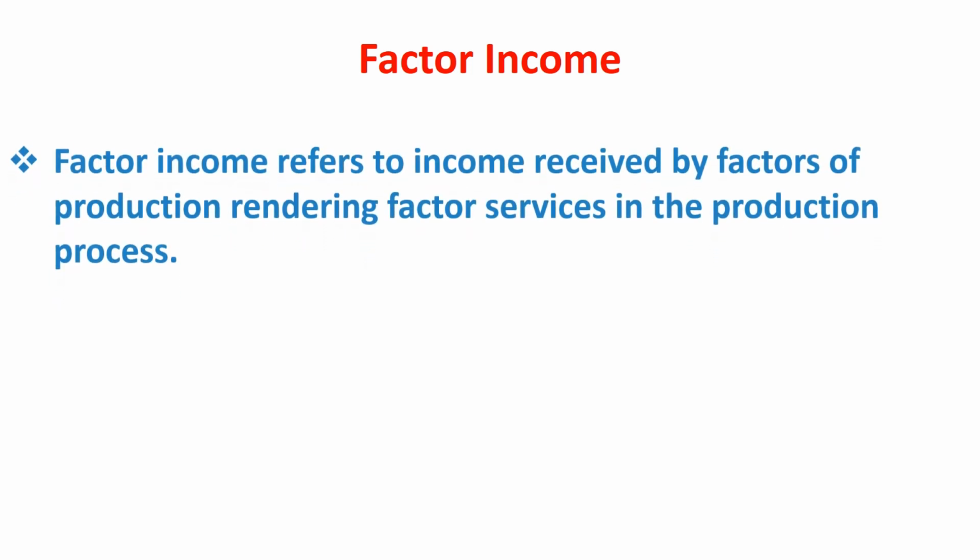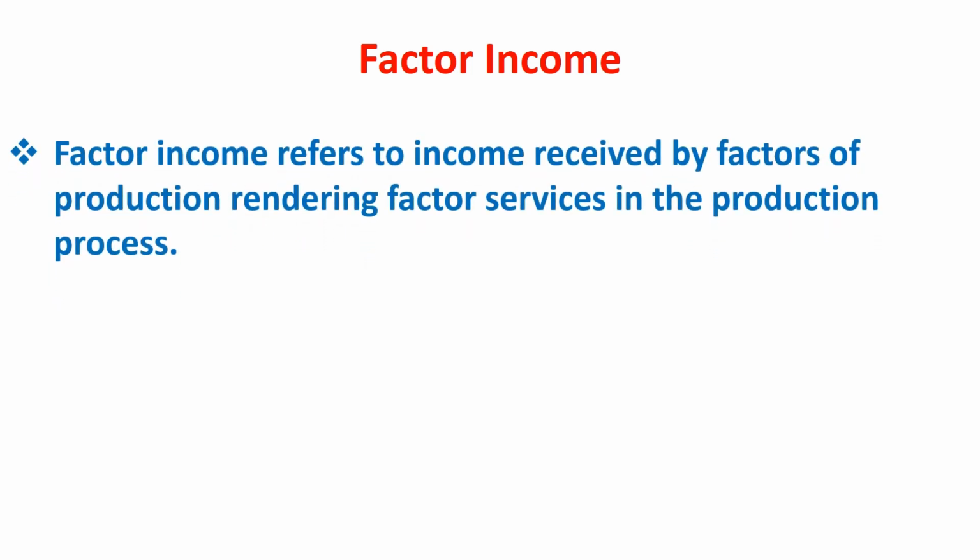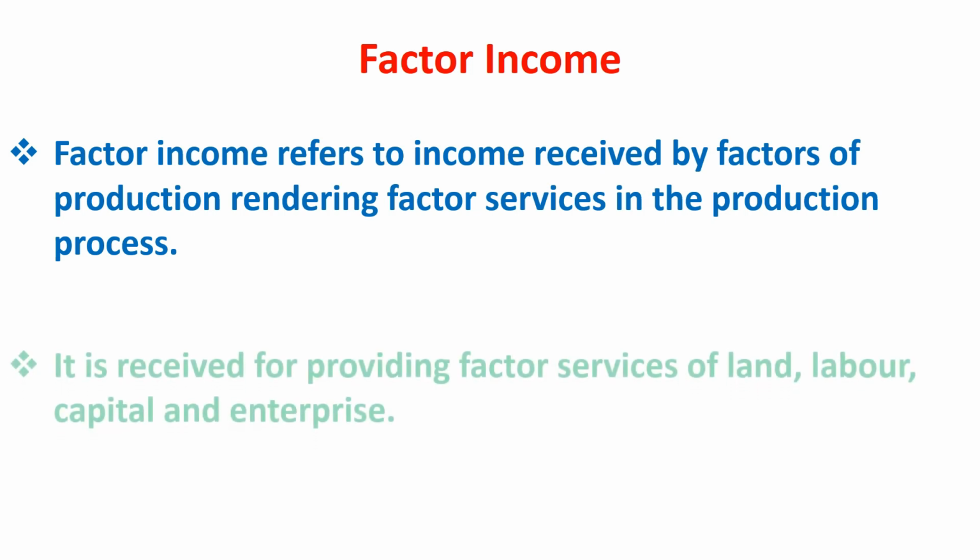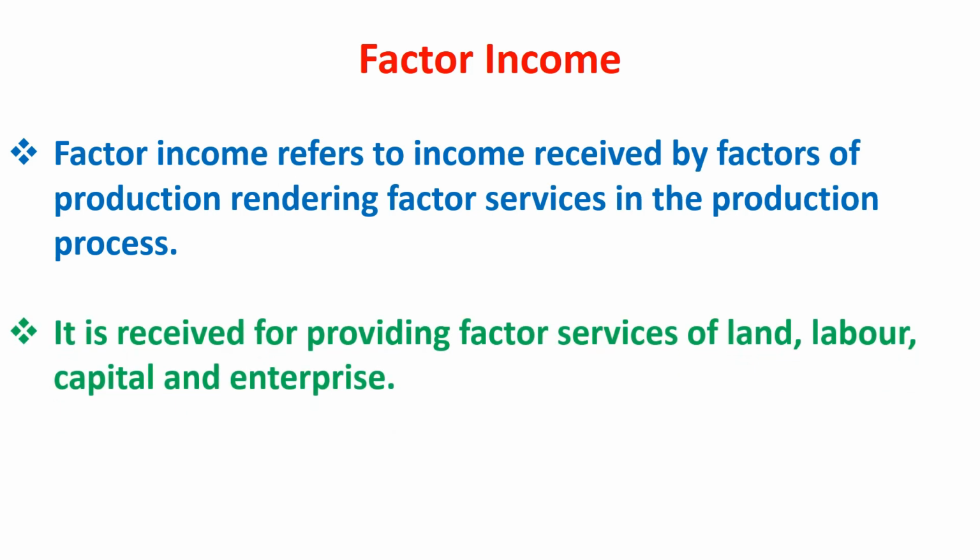Factor income. Factor income refers to income received by factors of production for rendering factor services in the production process. We know that factors of production are the primary inputs needed to produce goods and services. It is received for providing factor services of land, labor, capital, and enterprise, like rent, wages, interest, profit, etc.